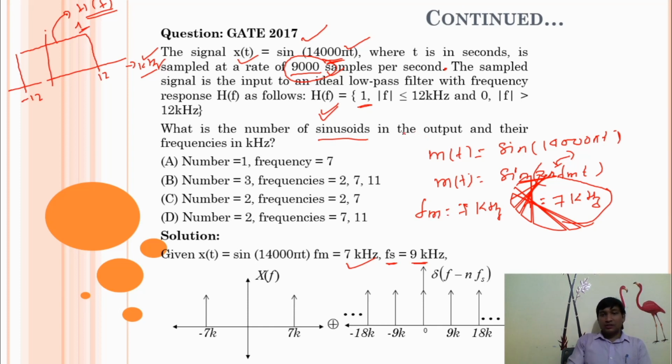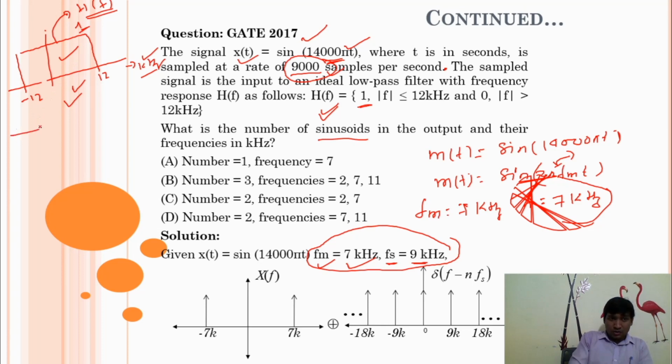So the question is very easy. You are given fm, 7 kilohertz, and fs, 9 kilohertz, and this filter. We want to process this message signal after sampling with this filter, and you have to identify the number of sinusoids passed by this filter and their frequency components.